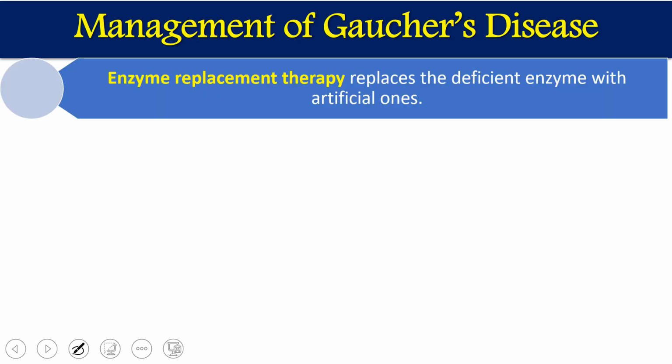Now, how to manage Gaucher's disease? There is enzyme replacement therapy, because we are unable to produce the glucocerebrosidase enzyme. So in this case, we have to supply the beta glucosidase enzyme from outside. That is called enzyme replacement therapy. It replaces the deficiency of the enzyme with artificial units from the external side. We provide the actual enzyme so that the function of the enzyme will be performed in the body.